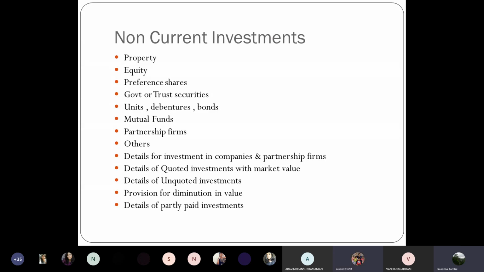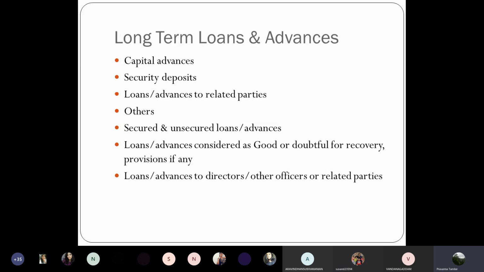Yes. Okay, fine. So then we go to the next aspect, which is again a non-current asset, and this is long-term loans and advances. As you can see in the balance sheet, if you recall what we saw yesterday, the asset side presentation is basically distinction between non-current and current assets. Within non-current assets, you have fixed assets, you have investments, and then you also have long-term loans and advances. So what items are usually covered under long-term loans and advances?